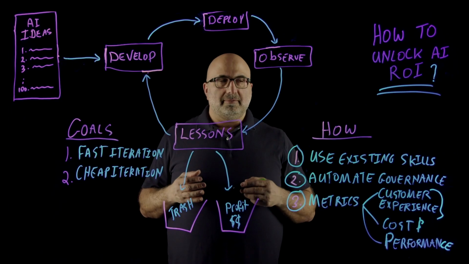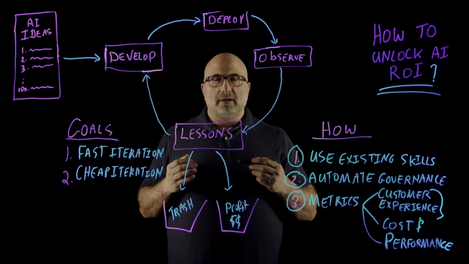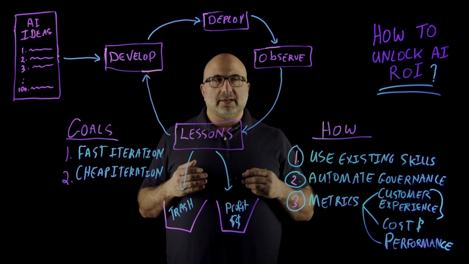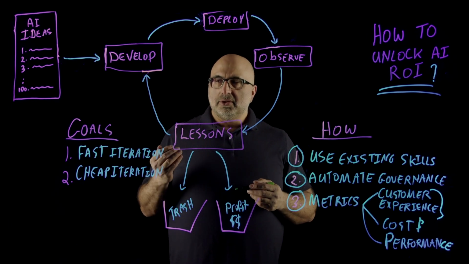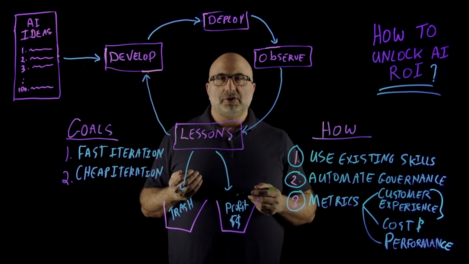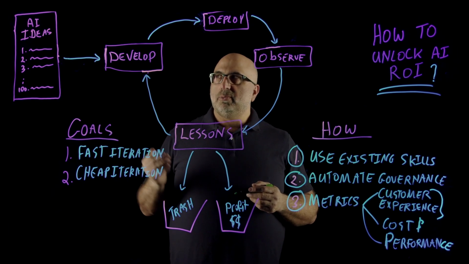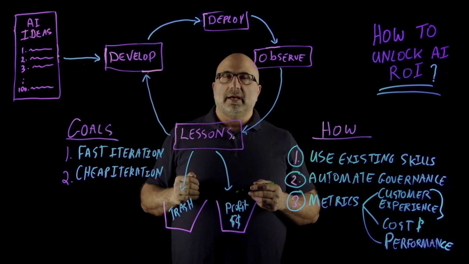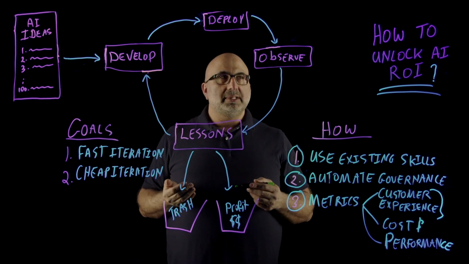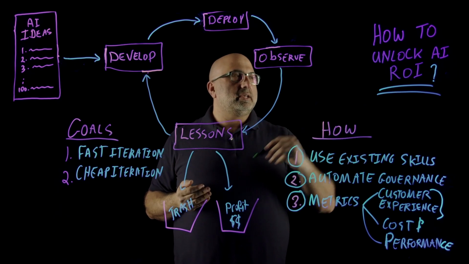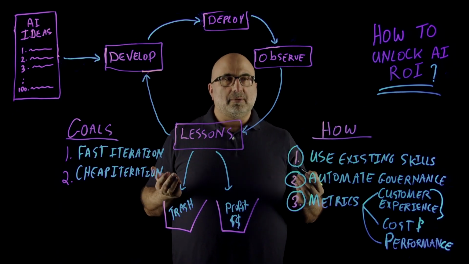This combination of existing skill set, automation of governance, and metrics is the critical thing to allow us to do fast iteration and cheap iteration, which is what allows us to burn through our list of ideas for AI's impact on our business, which in turn helps us unlock the ROI for our enterprise from AI.